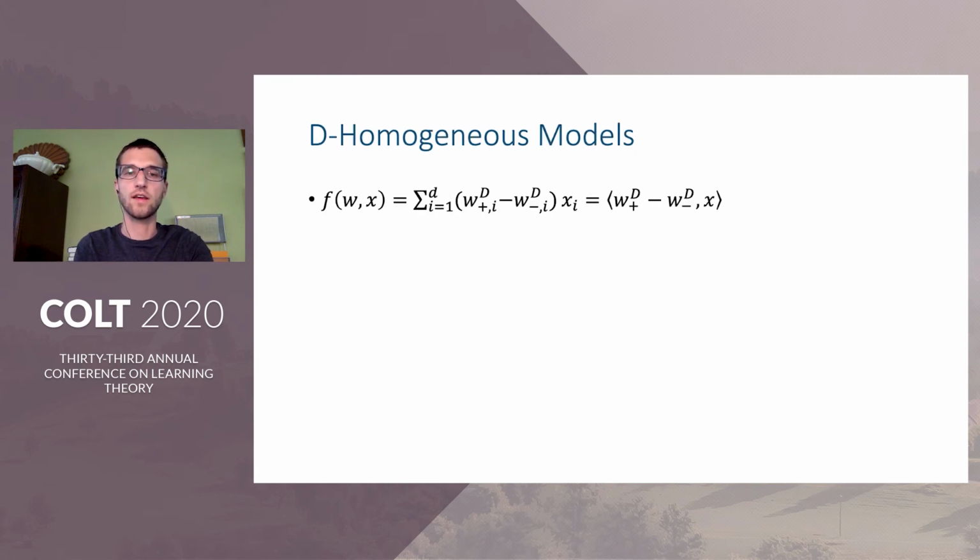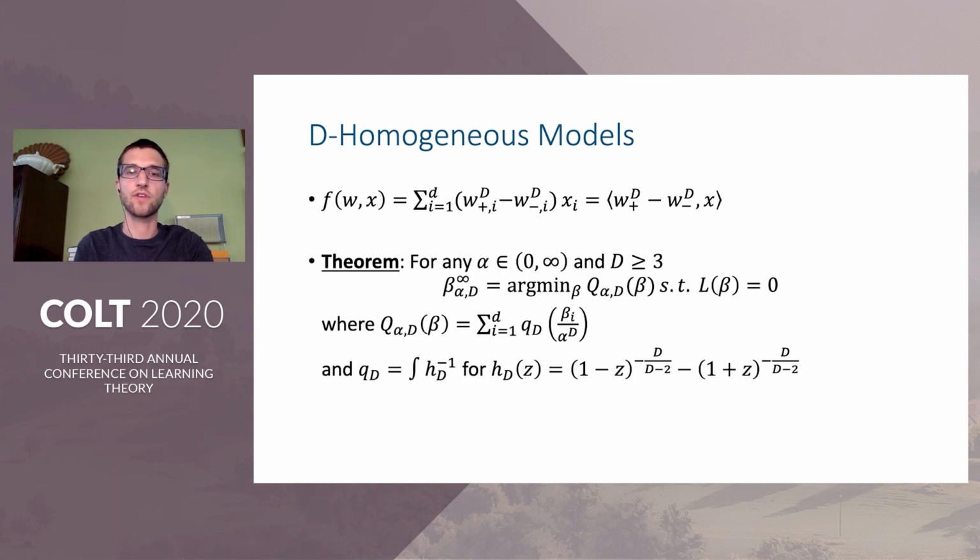We also study an extension of the two-homogeneous model from before, which is now D-homogeneous. This is analogous in many ways to a deeper model, specifically a depth D diagonal linear neural network. When this model is trained with gradient flow on the squared loss, we can also characterize the implicit bias for any scale of initialization alpha.